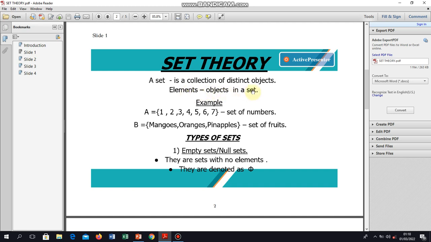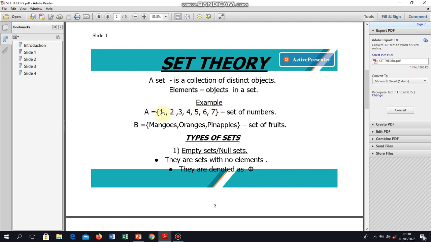So after having that concept, I've moved on to come up with an example. Something I would like you to notice is that a set is normally represented in this manner. The set has its name, and the elements are placed in brackets.